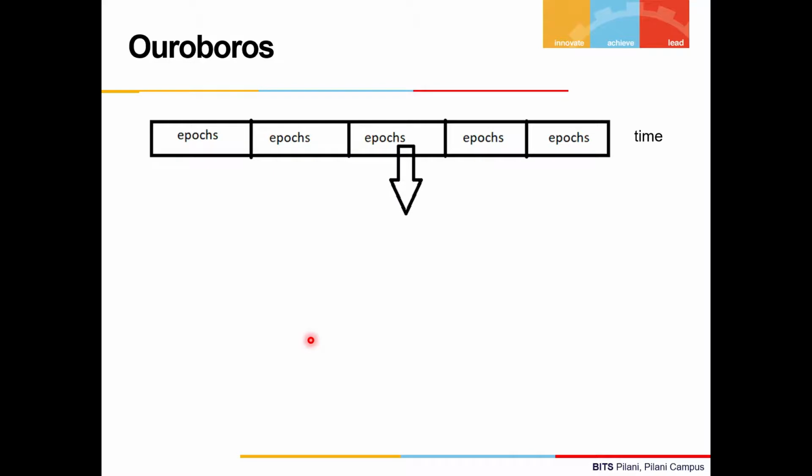Now at this point we know completely how the proof of stake model works. Let's discuss some of the protocols that use the proof of stake model, starting with the Ouroboros protocol. It's a pure stake-based protocol which runs on Cardano. The protocol divides time into intervals. Every time interval is known as an epoch, and in each epoch there is a coin tossing protocol happening. This coin tossing protocol is very random, and it's used for the selection of the validators.